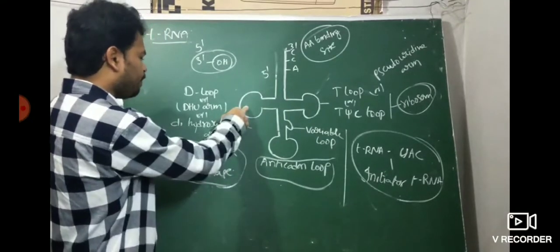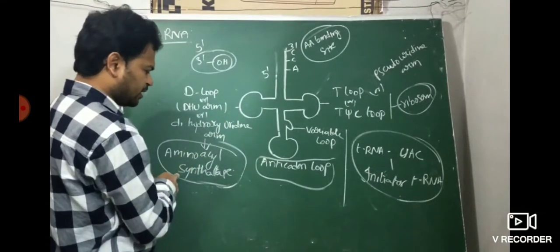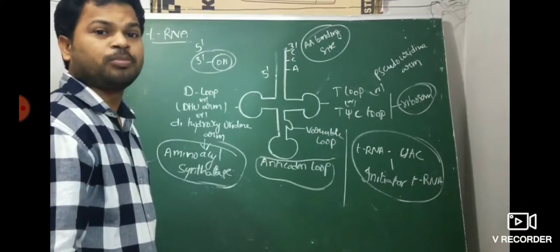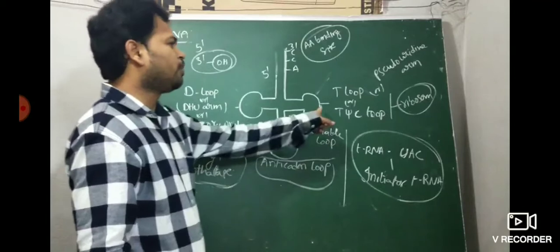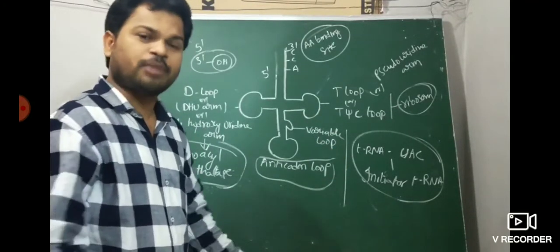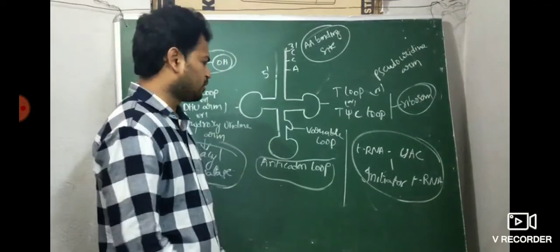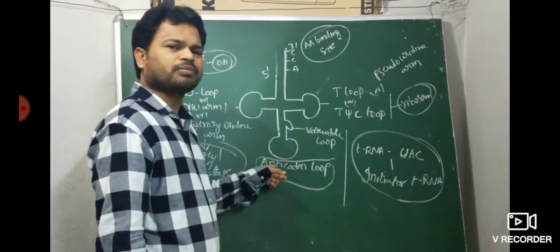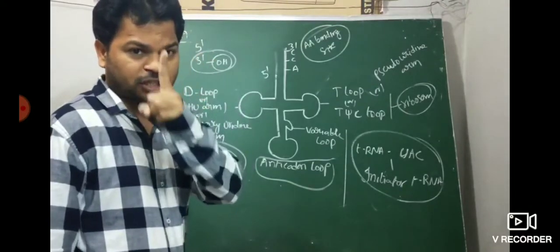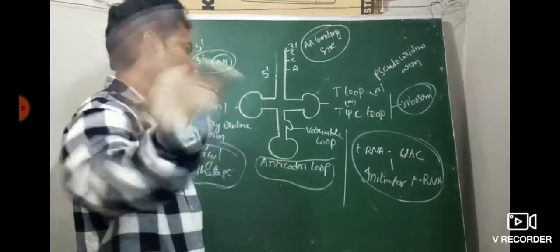Next, the D loop mainly binds the aminoacyl synthetase enzyme, which is involved in aminoacylation in protein synthesis. Next, the T loop binds the ribosomes, the main organelle involved in protein synthesis. The anticodon loop is complementary to the codon, present only in tRNA, not in mRNA.